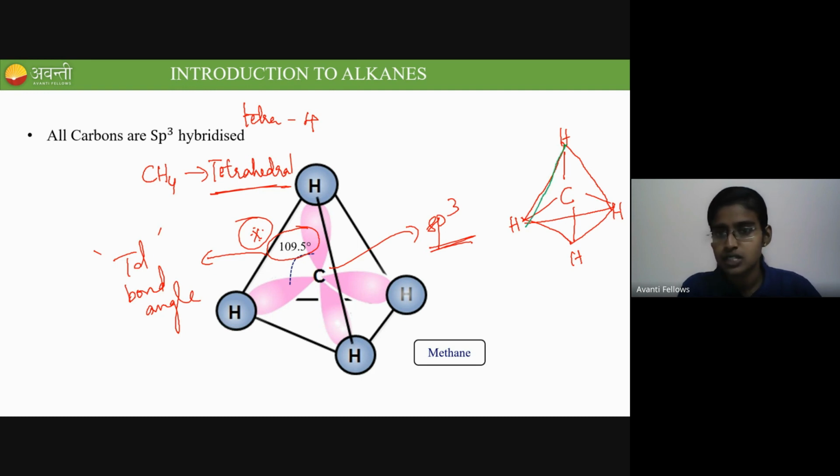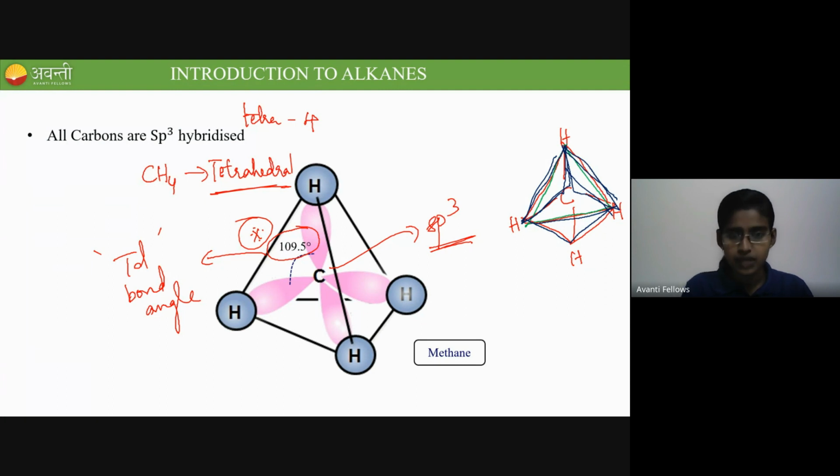So this is the first face, the front face. And the second face is this left face. And this is the third face, the right face. And at the bottom we have one face, that is the fourth face. Clear for all? So front face, left face, right face and bottom face. There are 4 faces for this structure. That's why it is called tetrahedral. Clear for the student who asked this doubt?